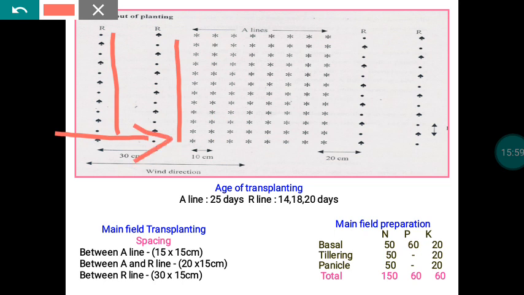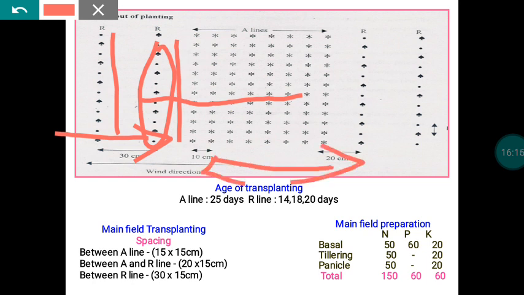So the wind direction is going to be this way, which means you have to plant this way. At that time, whatever pollen is available in the R line will be transferred to the A line material. Similarly, if the wind blows in both directions, whatever is available in the R line will be transferred to your female parent, that is the A line. So there will be a seed set.